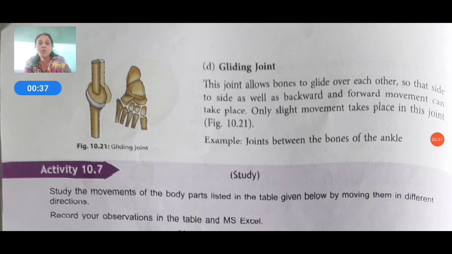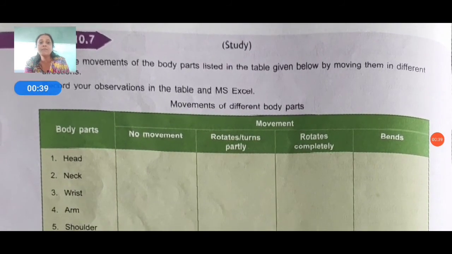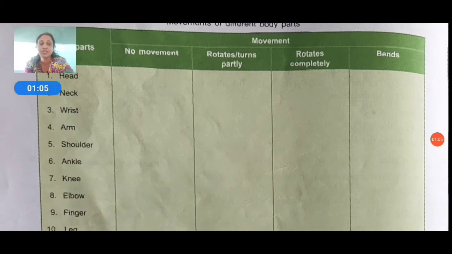Then we have activity 10.7: body parts, no movement, rotates, turns partially, rotates completely, bends. You can fill up this activity using the information given in our textbooks. Try to read this activity and try to read all topics. After watching this session, try to read all the information from your textbooks, which will help you to fill up this activity.